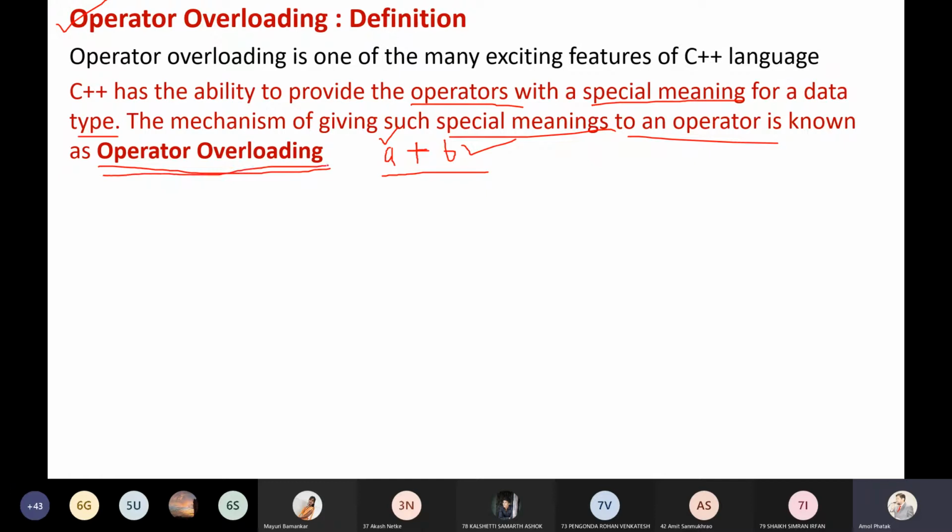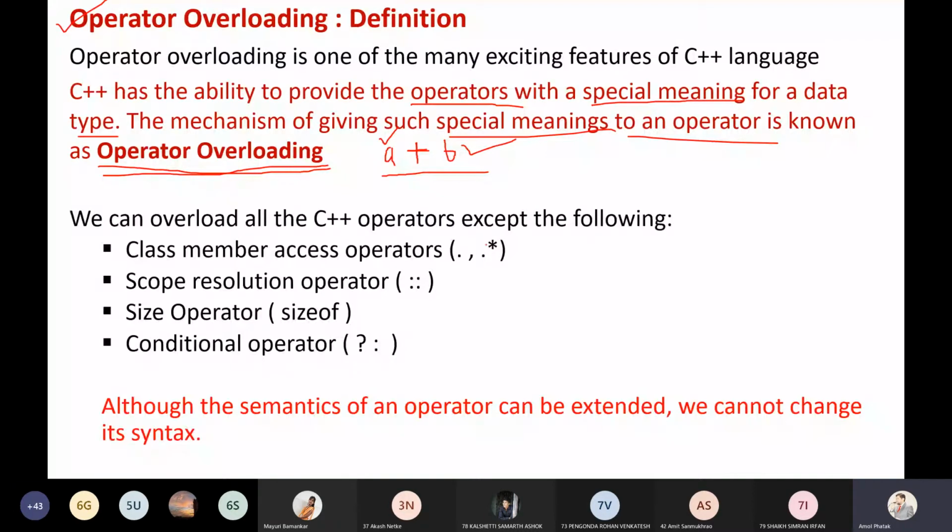Now we can overload all the operators except the following operators, which cannot be overloaded. Please remember this, it may be an MCQ question: which of the following operators cannot be overloaded? Remember the class member access operator, the dot operator, cannot be overloaded.